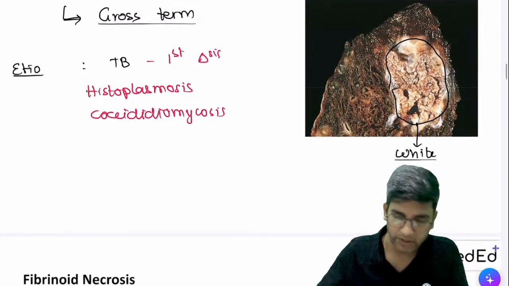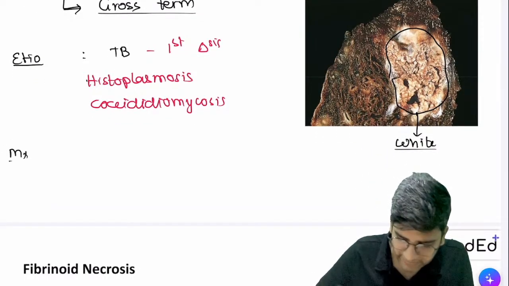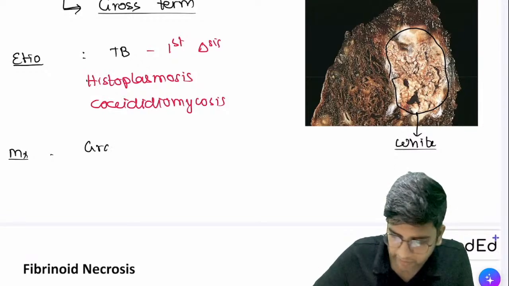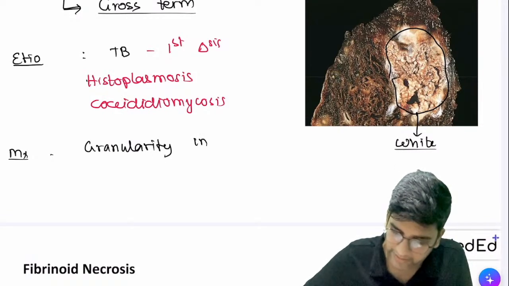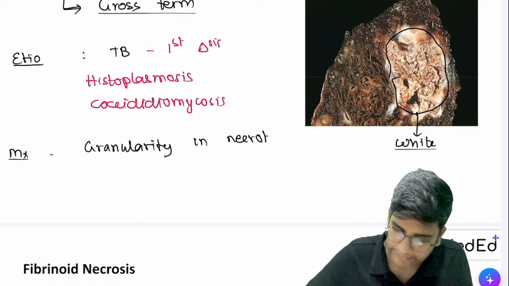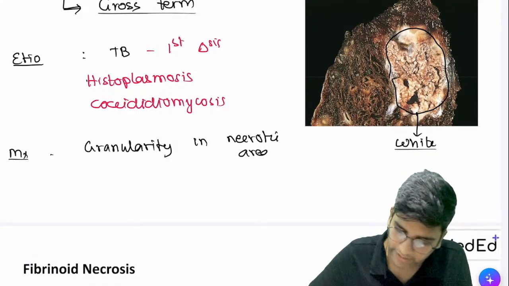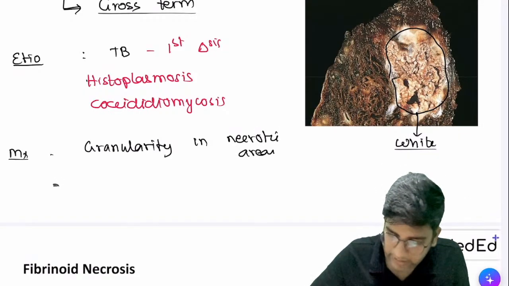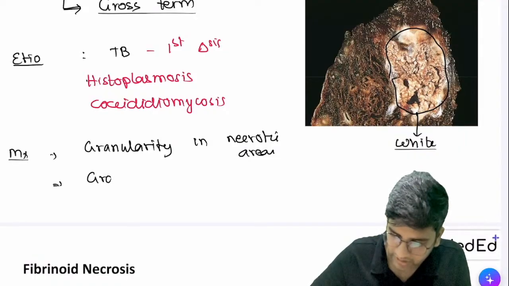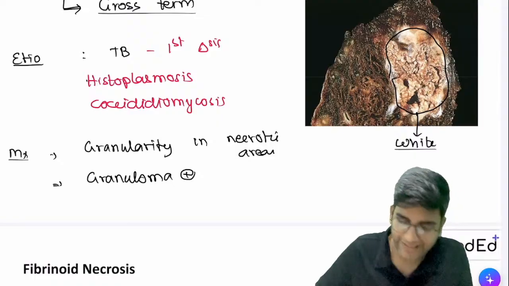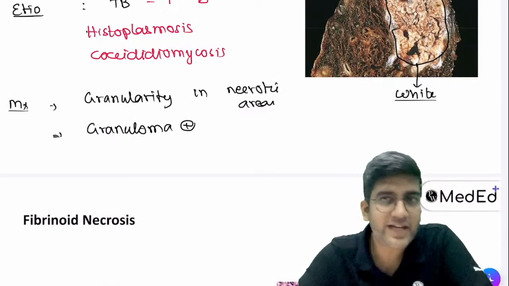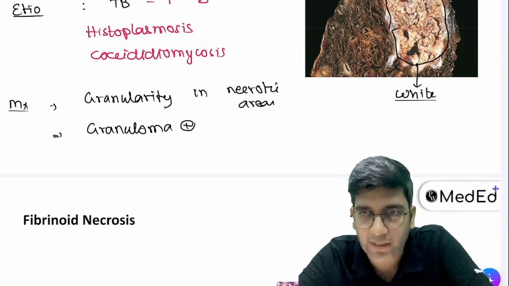Ignore that fact. Fine. Now, microscopy, what do I see is I do see a little bit of granularity. We'll see granularity in the necrotic area. That's what we call caseous necrosis, right? In addition to that, you'll have one more structure called granulomas. Microscopy of almost every caseous necrosis, granulomas will be present. We will read about granuloma when we come to the inflammation chapter. Fine.